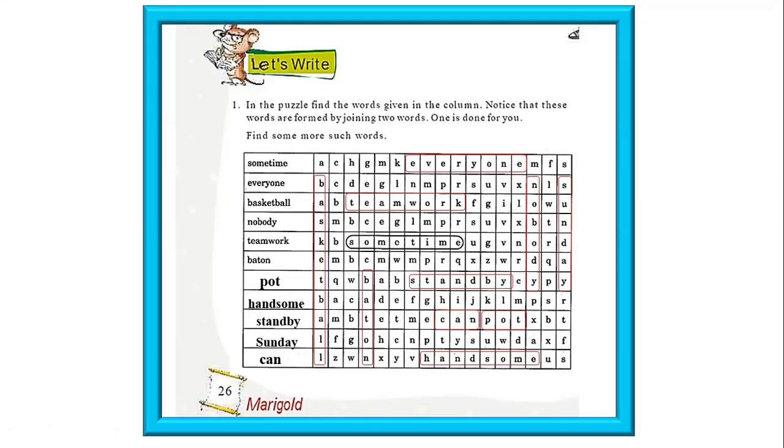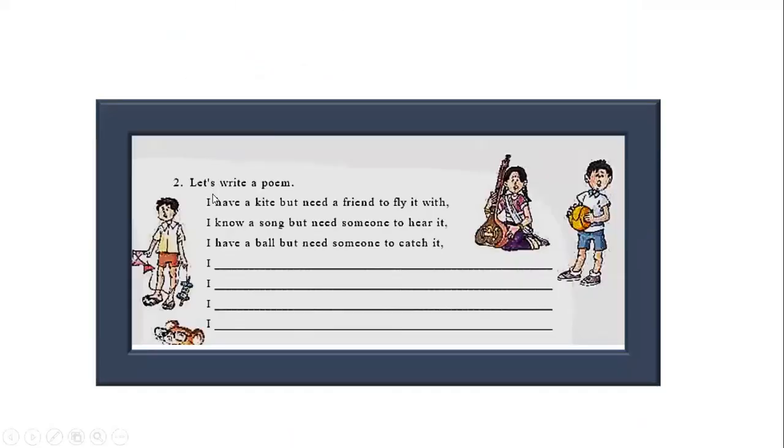Children, next we have a very interesting exercise. Let's write a poem. The poem begins like this. I have a kite, but need a friend to fly it with. I know a song, but need someone to hear it.